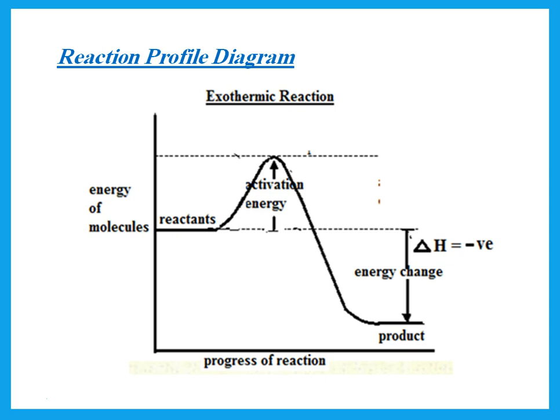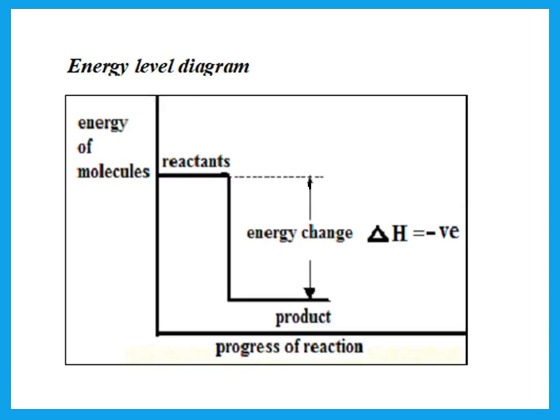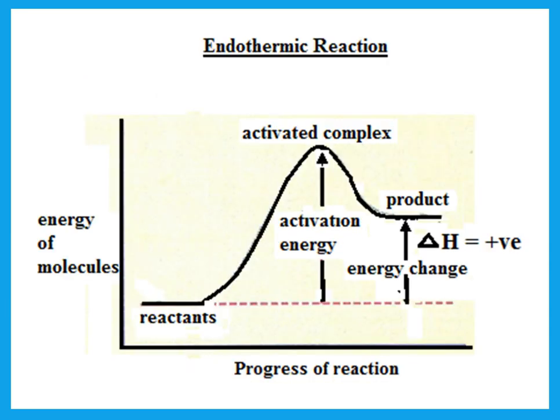Now, if he says draw a reaction profile, if we're talking about an exothermic reaction, the reactants give out heat. That means the products have less energy than the reactants, and the difference between the reactants and the products is the delta H. So we say that delta H for exothermic reactions is negative. Now, where is the activation energy? It's from the reactants to the top. We said activation energy is the minimum amount of energy needed to start a reaction. But if he says draw the energy level diagram, then you just show where the reactants are and where the products are, and the delta H is from reactants to products.